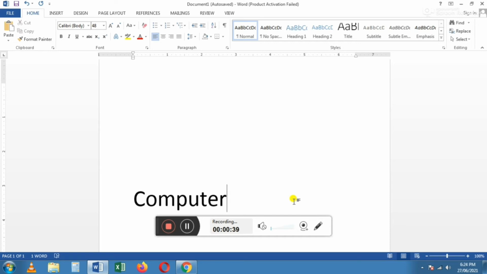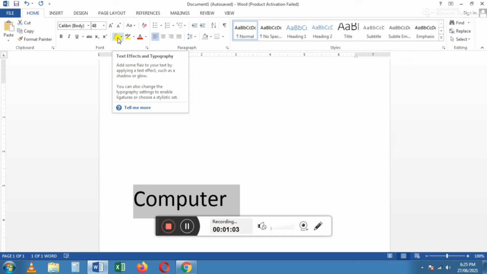I want to give the text effect for this word, so I am going to select this word. After selecting, click the text effect tool in the font group. This is the font group, and in this we have the text effect tool.